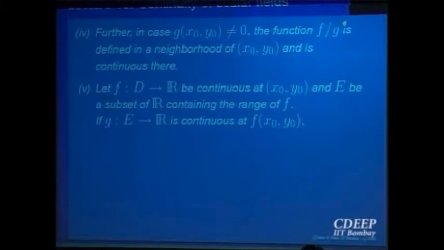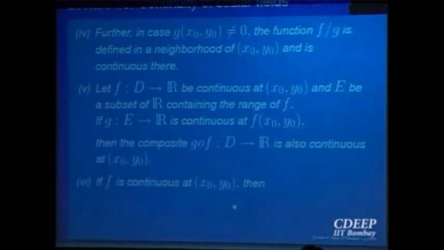Similarly, for composite functions, we have already seen that if f is continuous, g is continuous, and the composite function makes sense, then the composite function also is continuous. So all the standard properties are valid, so let us not spend much time on this. And this also we have seen: if f is continuous, then the projection maps are continuous, right? We proved that if the limit exists for the function, then the projection maps also have the limits, and that is the value at that point. So both the projection maps are continuous.